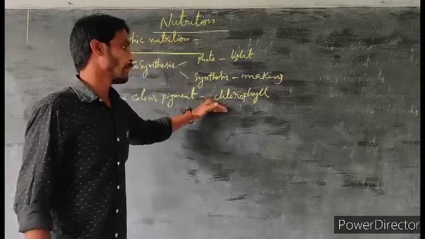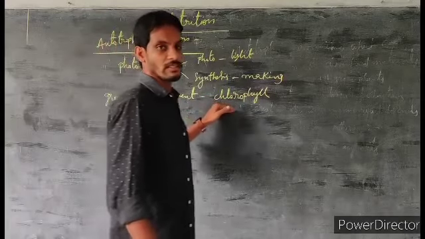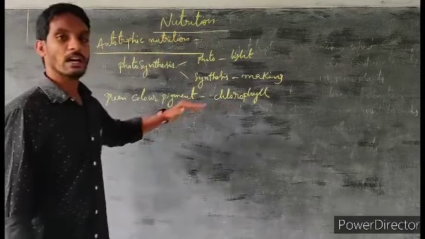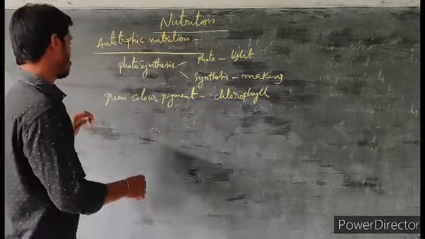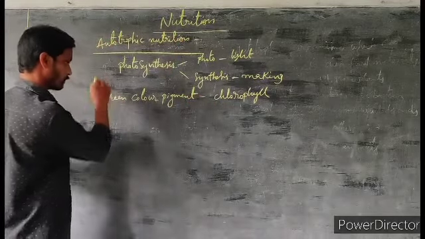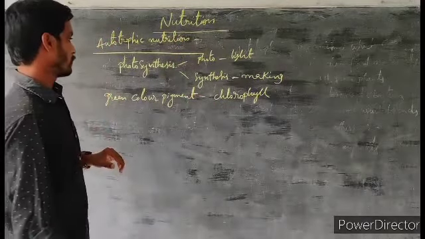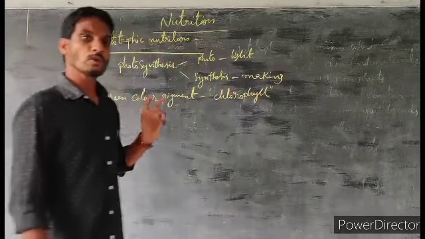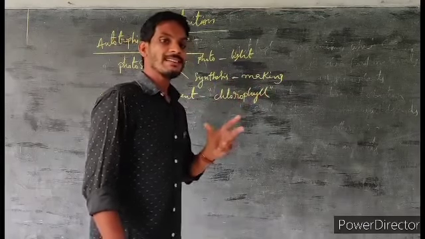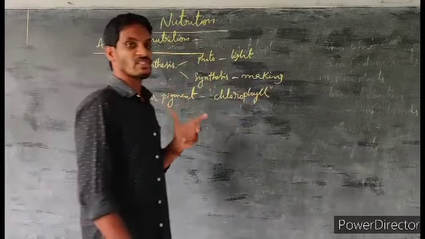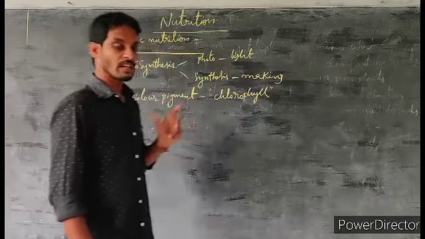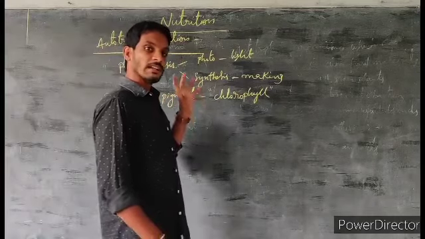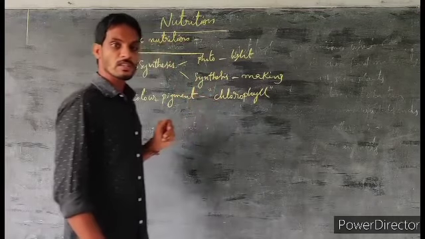This is a pigment, chlorophyll. It gives a green color to the leaves. To perform photosynthesis, plants require some energy. From where do the plants get their energy to perform photosynthesis?